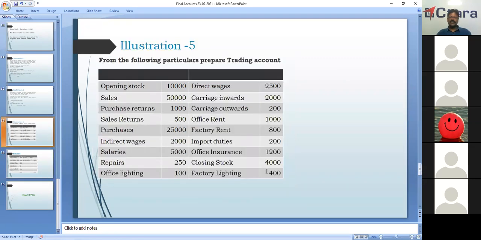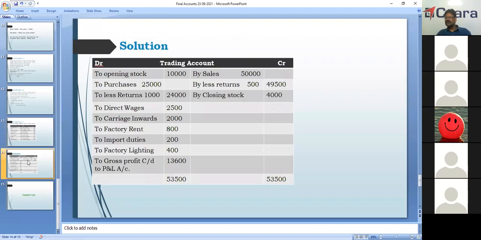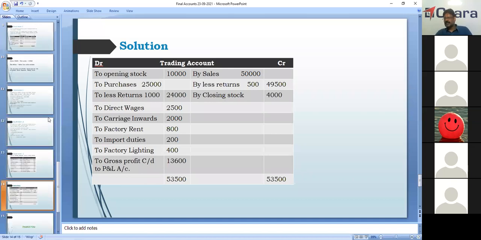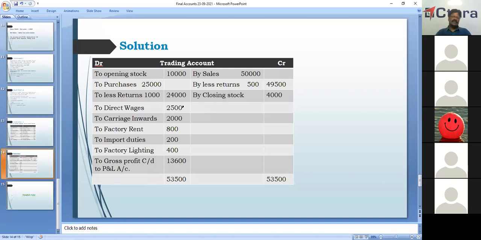And then we have closing stock, right? Closing stock, how much? 4,000. What is this closing stock comprised of? It can be raw material, it can be finished goods but unsold. All this becomes closing stock, right? Closing stock of 4,000 rupees.